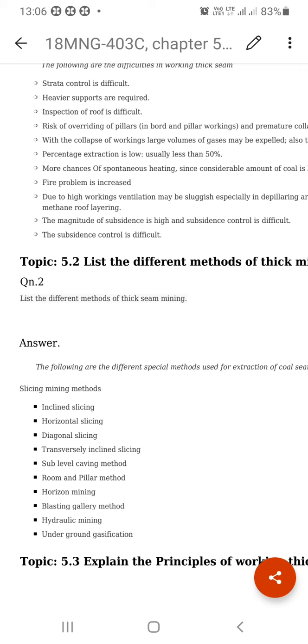Another difficulty is that the chance of spontaneous heating is much higher. What is meant by spontaneous heating? The self-oxidation of coal is called spontaneous heating.